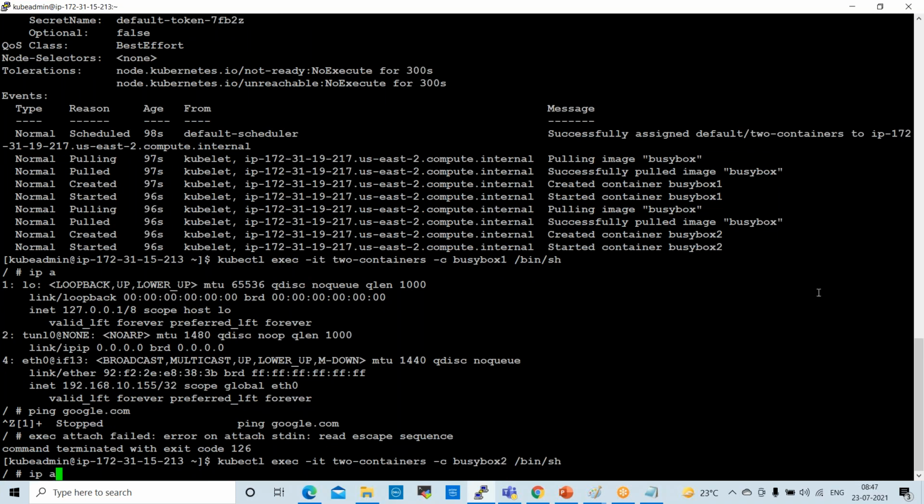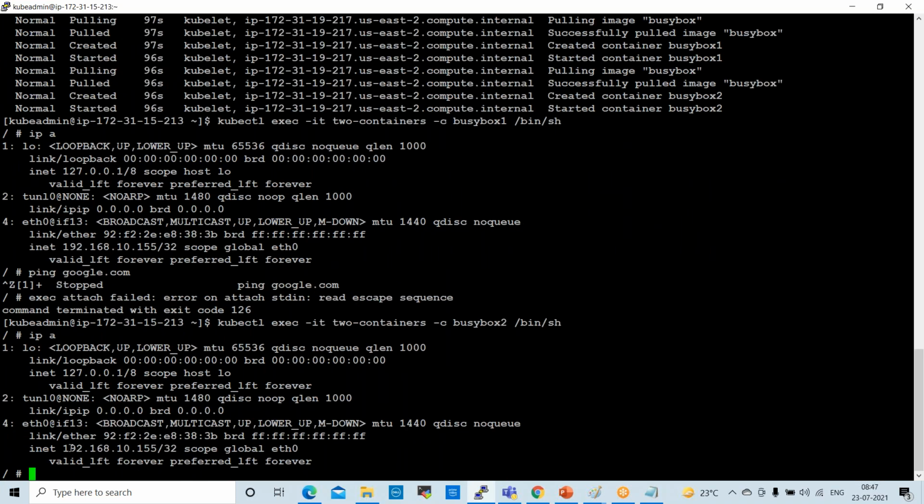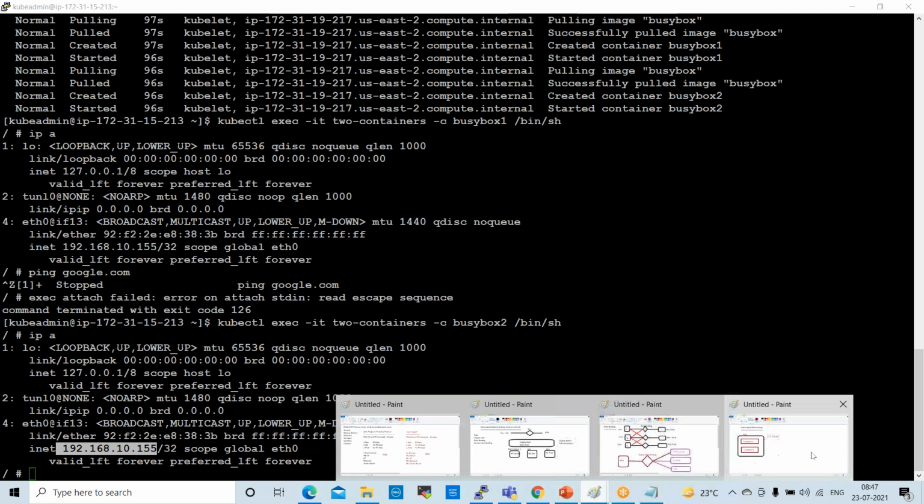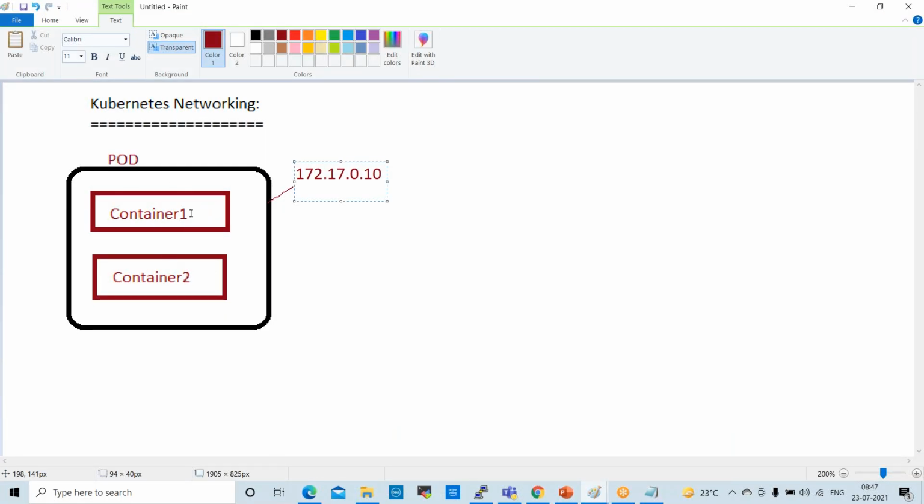ip a. What IP is it showing? Same IP. BusyBox 1, here also the same IP, because our containers are available inside of this pod. 2 containers are showing the same IP address, right? So the container will take the pod IP. It will work based on the pod IP only. Okay, so it will connect from the pod IP. So this is very, very important here.